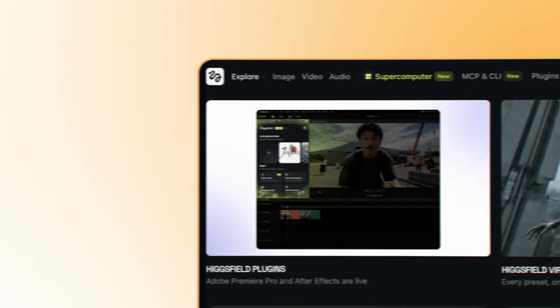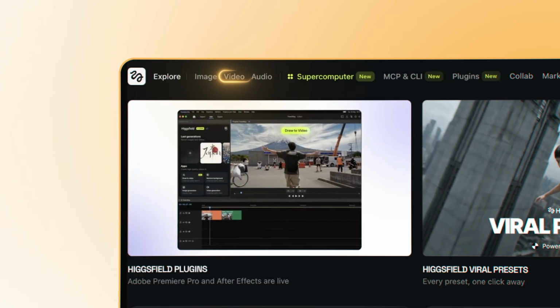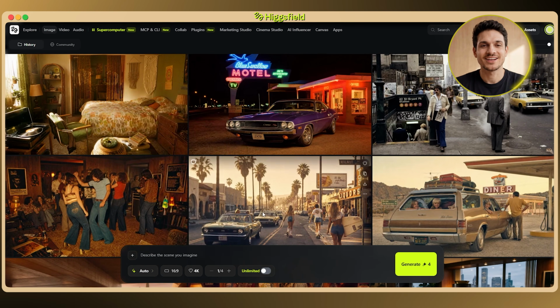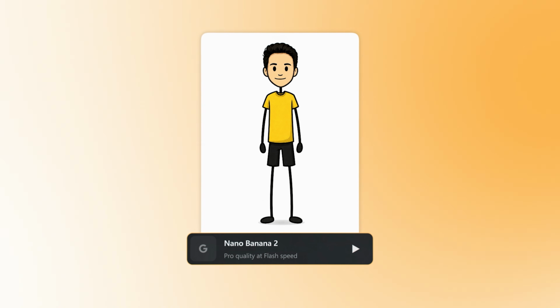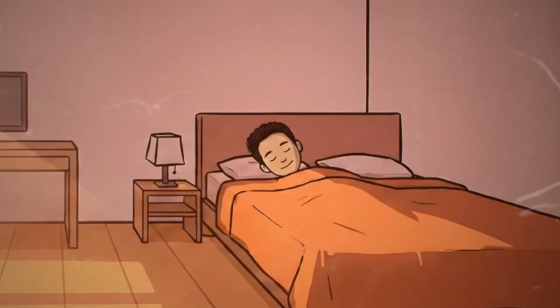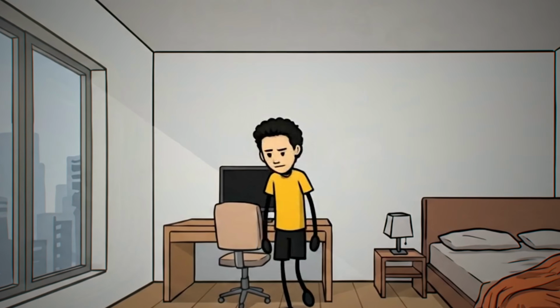The reason everything runs through Higgsfield is that it's the one place that has both the image tool and the video tool this needs in a single spot. So I'm not jumping between 5 different sites to get one animation done. Inside it, I pick Nano Banana 2, which is the image model. It's Google's newest image model. It generates in just a few seconds, and it's really good at keeping a character looking the same every time, which is the hard part when you need the same face across a bunch of frames.